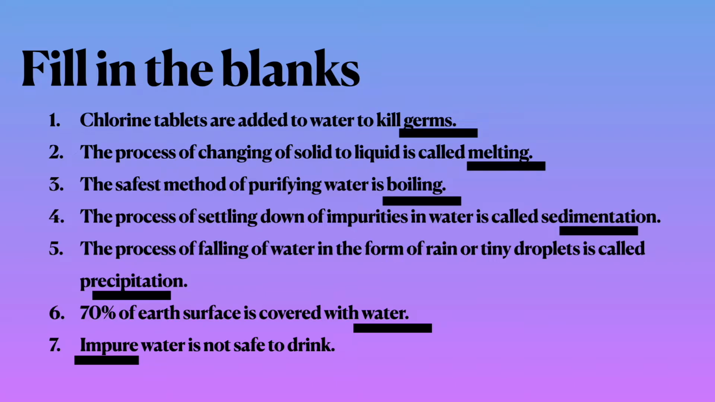The safest method of purifying water is boiling. The process of settling down of impurities in water is called sedimentation. The process of falling of water in the form of rain or tiny droplets is called precipitation. 70% of the Earth's surface is covered with water. Impure water is not safe to drink.